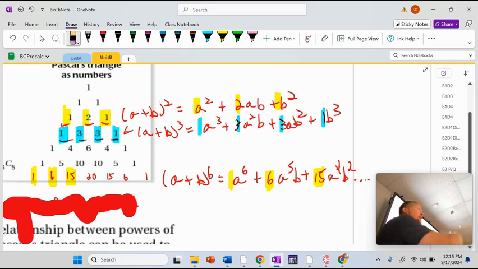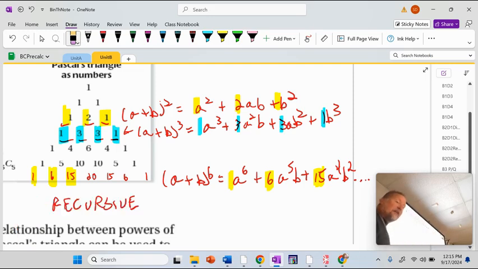The 10th row. But how do I get the 10th row? I need the 9th. How would I get the 9th row? I need, and then I need... This is called a recursive definition. Can everyone say recursive? Okay, and I do want you to write that down.